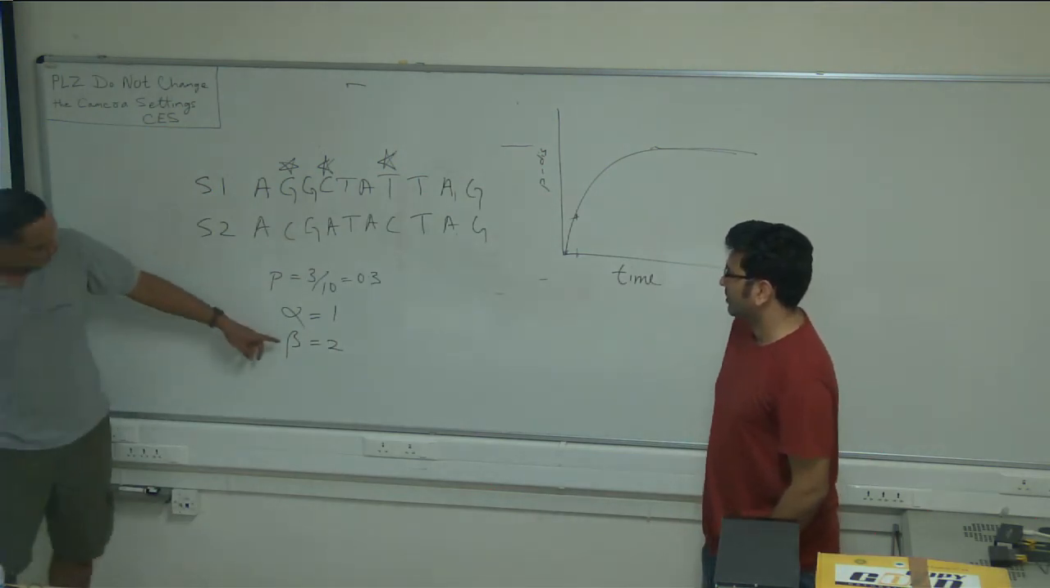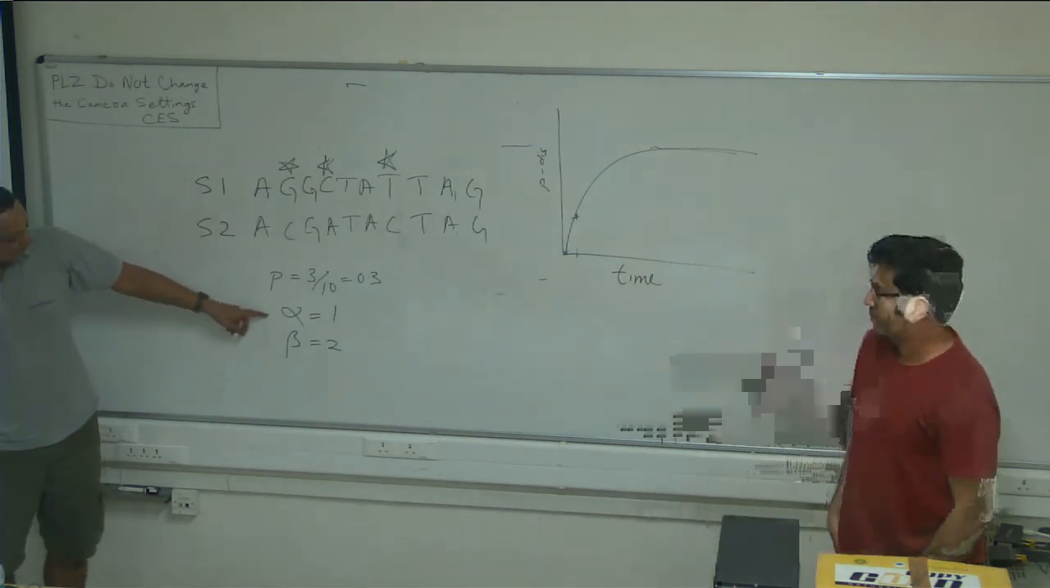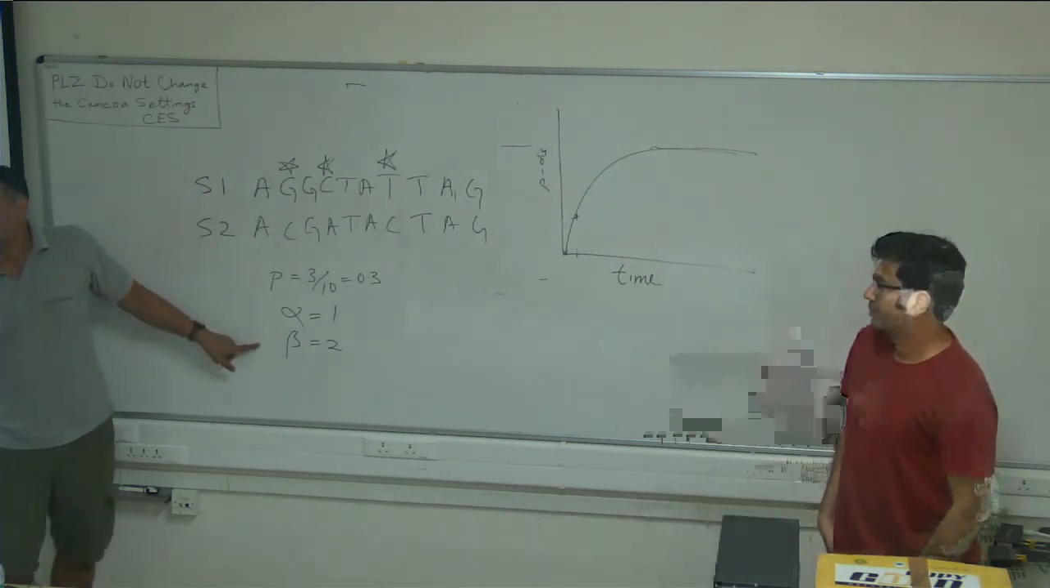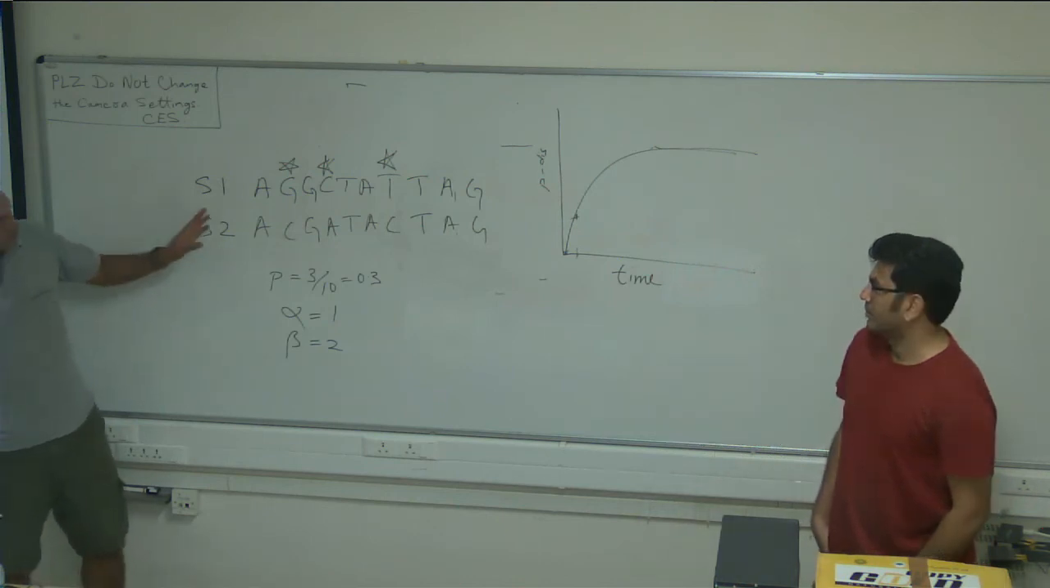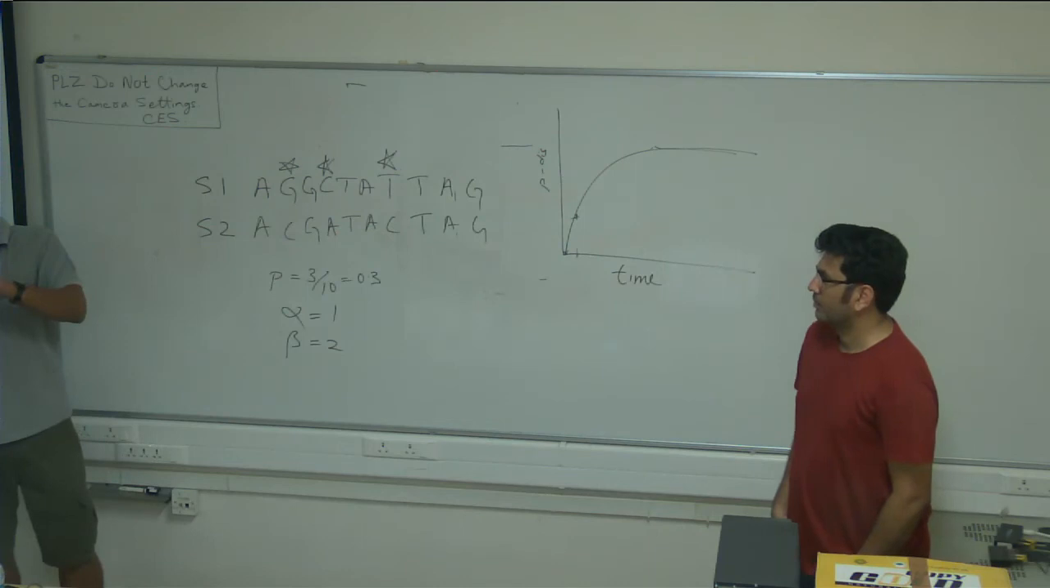So what is happening? In the Kimura 2 parameter model, you have to estimate alpha and beta, 2 parameters from the same amount of data, whereas Jukes-Cantor has only 1 parameter.